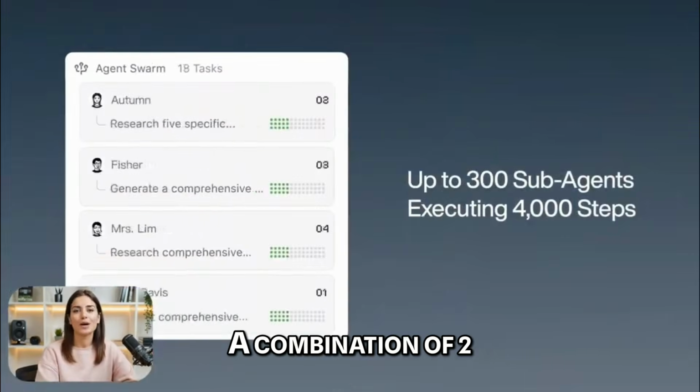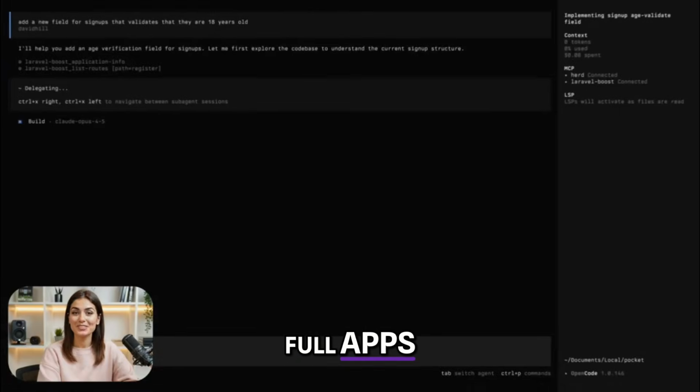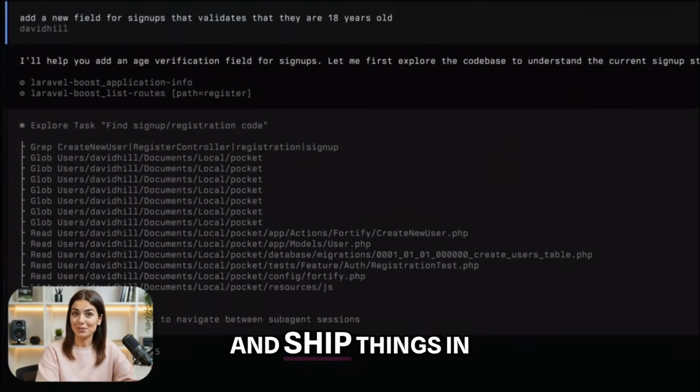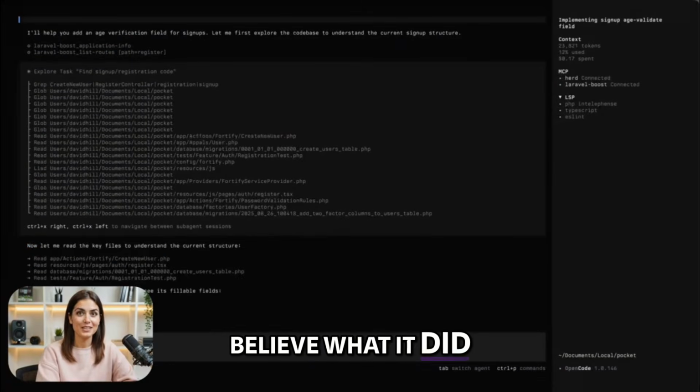And right now, there's a combination of two tools that very few people are talking about that lets you build full apps, automate entire workflows, and ship things in a fraction of the time. I tested it, and I genuinely couldn't believe what it did on its own.